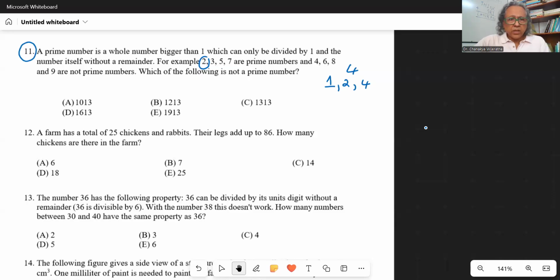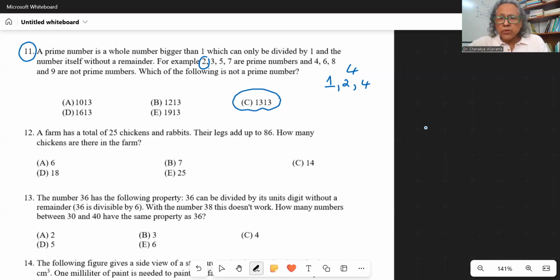Okay. So from the given numbers, we need to figure out a number which has a factor other than 1 and itself. Now, if you do not have experience, for example, so this is the answer, and I'll tell you why this is the answer.